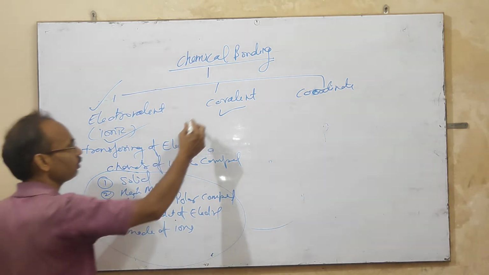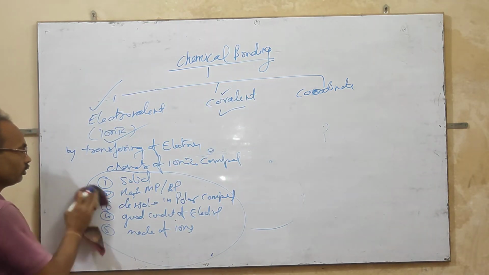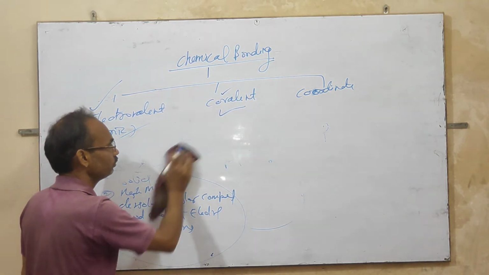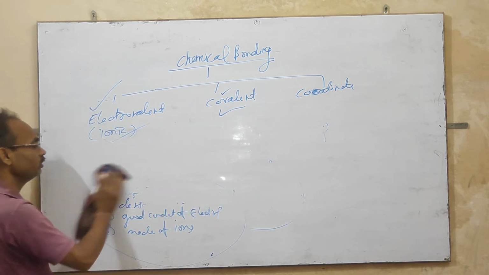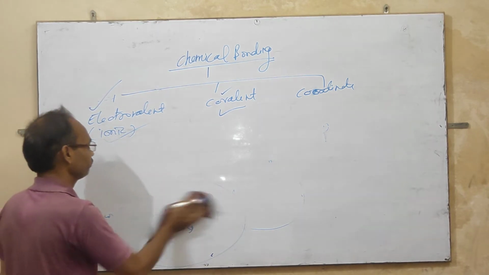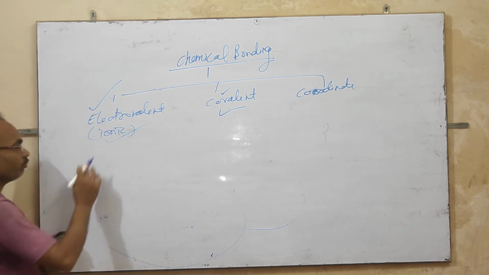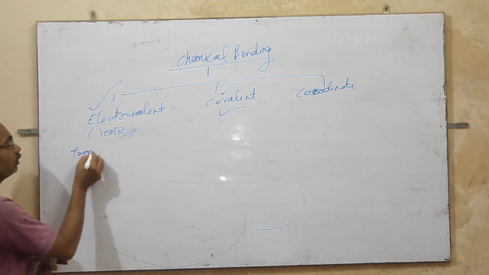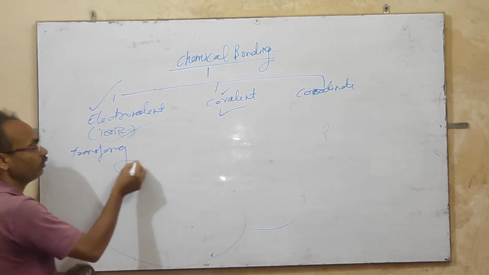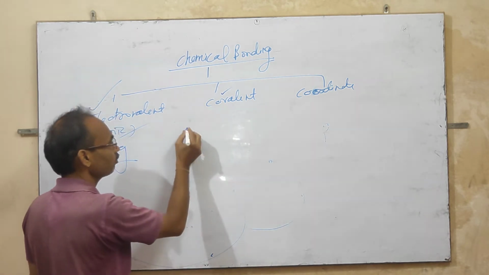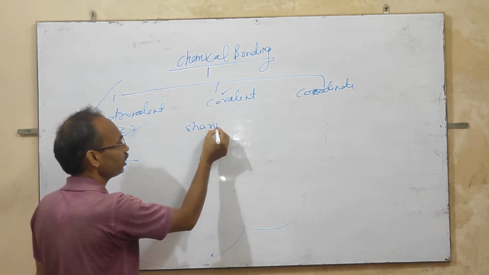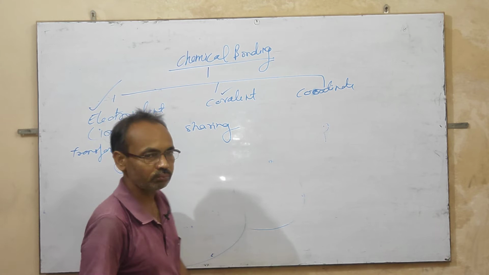Now the second bond, covalent. The covalent bond is formed by sharing of electrons. The electrovalent bond is formed by transferring electrons, while the covalent bond is formed by sharing of electrons between two atoms.